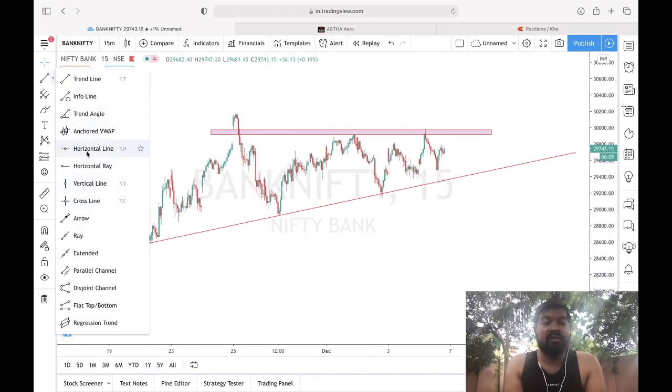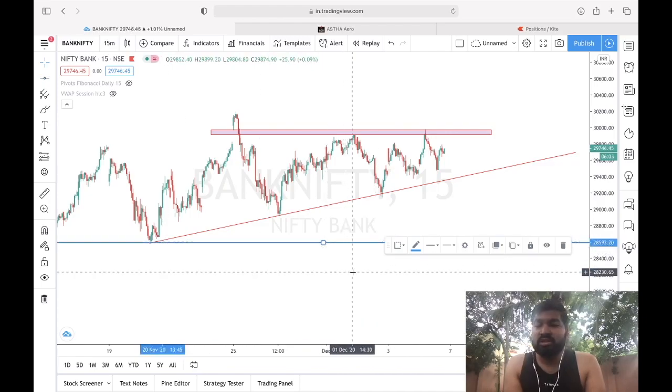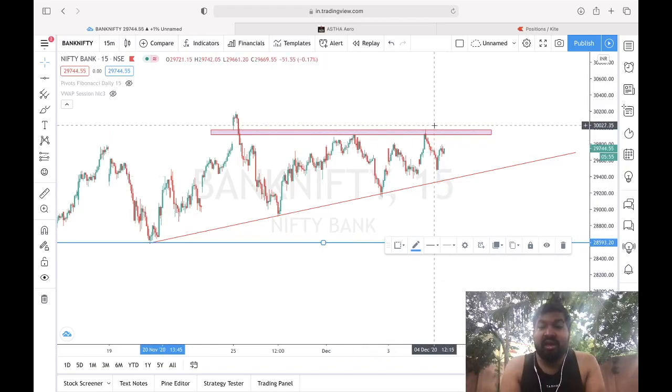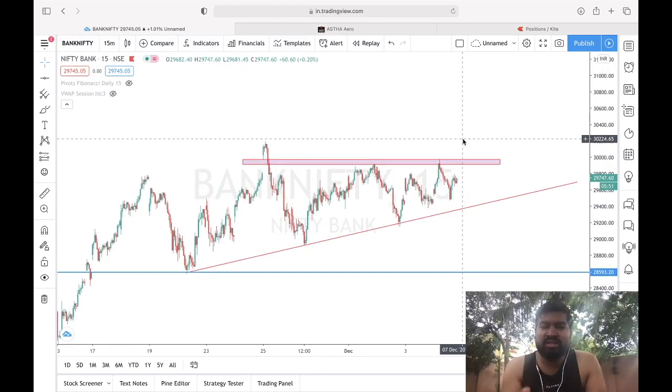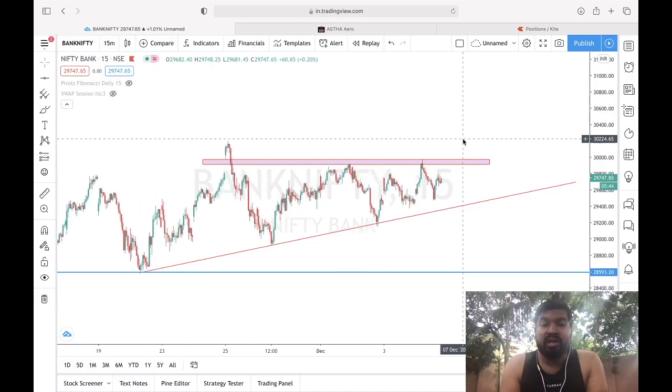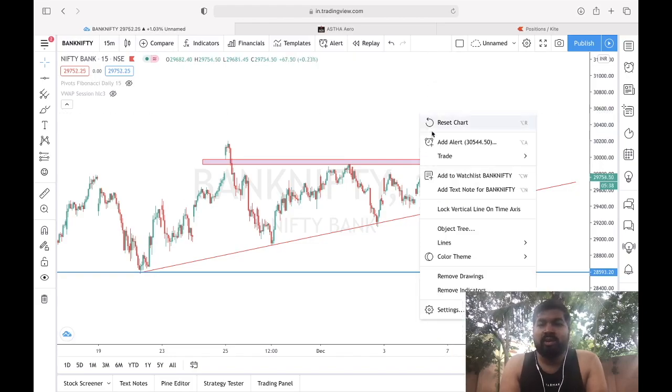If at all Bank Nifty breaks 29,300, then this is going to be my target, which is 29,600. So this is a target of around 400 plus 300, 700 points at downside, and upside also you will see a 700 points target with the same pattern. When this breakout happens, you will see a 700 points target in Bank Nifty, and this is the 15 minutes chart. You have to draw this pattern on your chart, and then you have to trade.